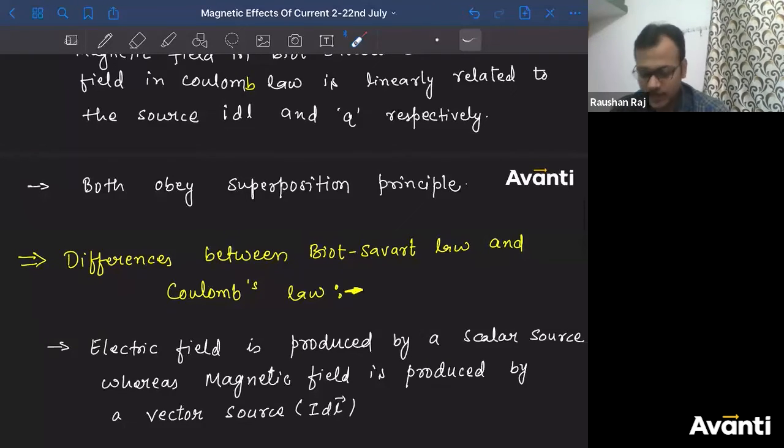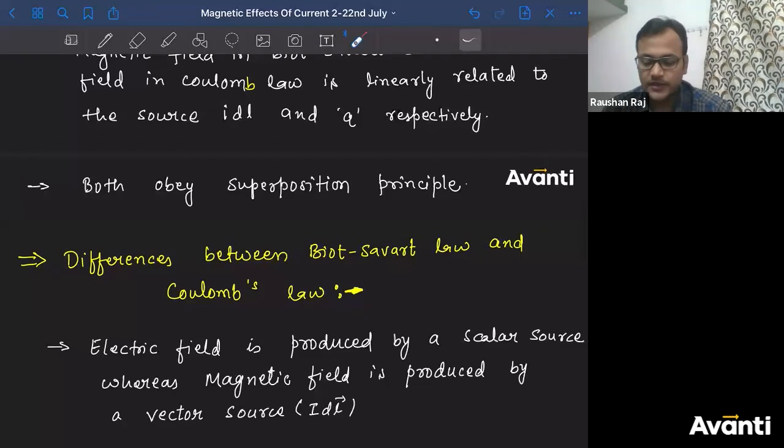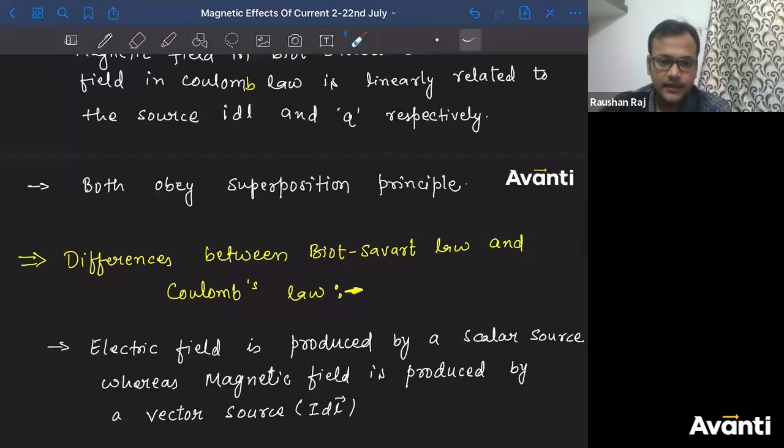Third similarity बच्चा लोग, both obey superposition principle. अच्छा, tell me guys, I must have taught you, when can you use superposition principle? What is the condition that must be satisfied? Tell me बच्चा लोग. When can you use principle of superposition? Principle of superposition का मतलब है कि if you are having three magnetic fields at a point, so the net magnetic field will be vector addition of all of them. You add them पूरा आराम से. ठीक है? That is the principle of superposition.